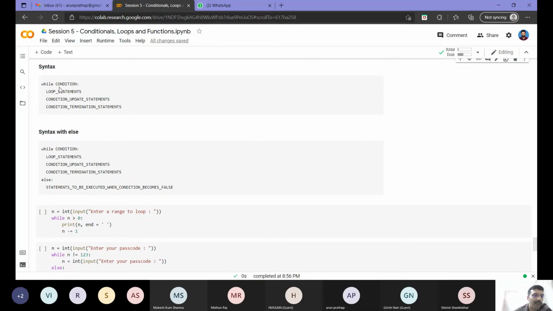Suppose inside the while loop I do something and I don't do anything to modify the variables on which I am checking the condition. Then it will go into an indefinite loop, because the loop condition variables are not changed, so that condition will always be true. This will get into an infinite loop, and I will never come out of the loop.